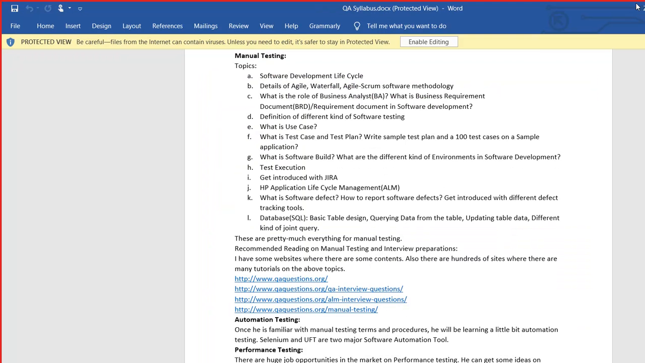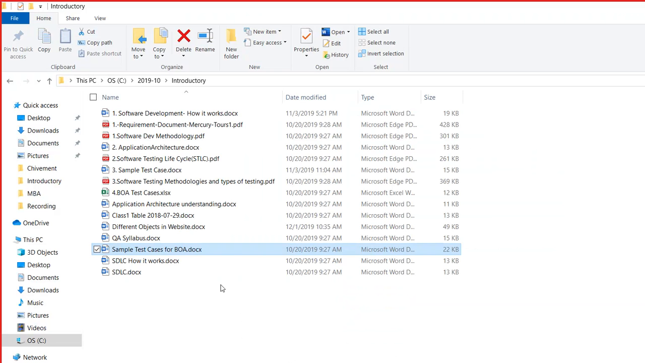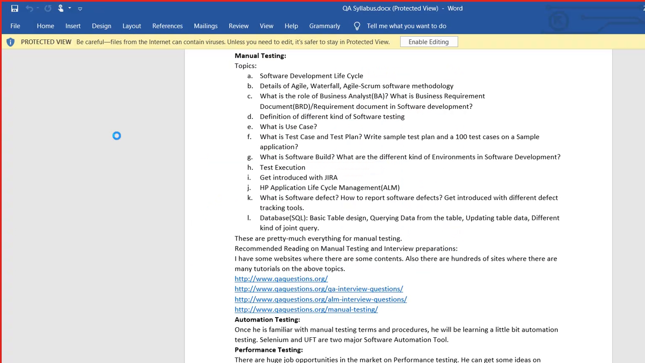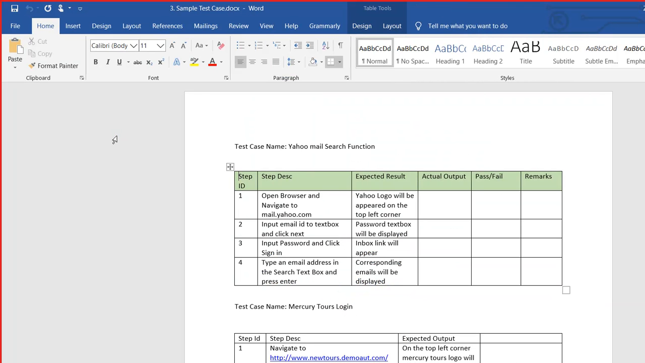Let me bring another sample test case. Okay, so Yahoo Mail. If your task is to test Yahoo Mail, depending on the requirement, you will be writing test cases.